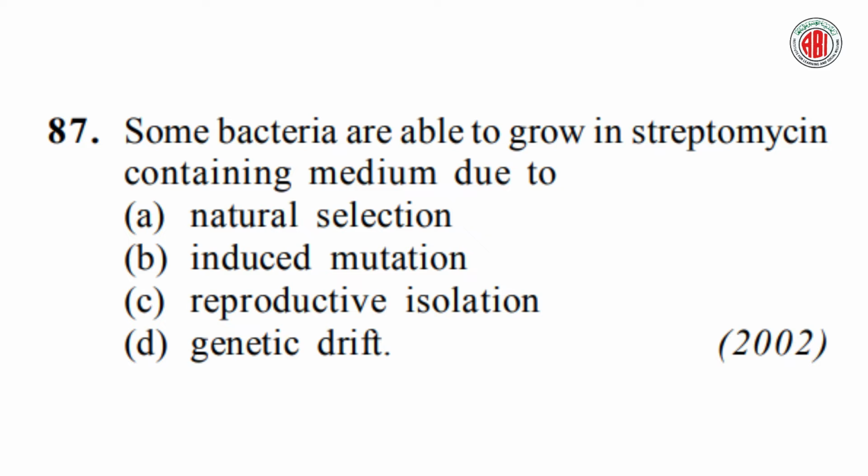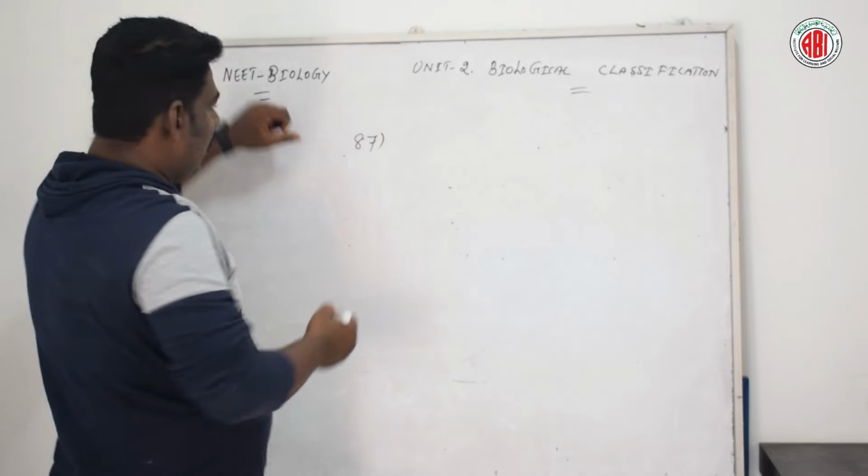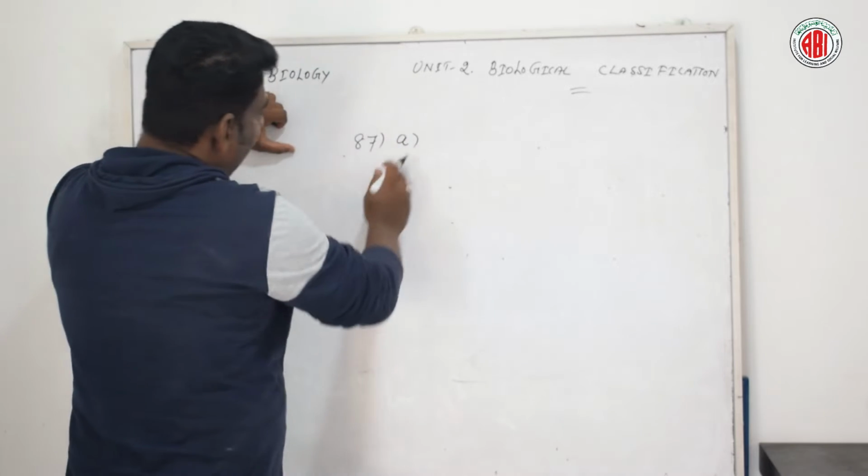Some of the bacteria are able to grow in streptomycin containing medium due to, here are 4 different options given: natural selection, induced mutation, reproductive isolation, and genetic drift. Let us talk about the right answer for this question. According to this question, option A is the right answer.